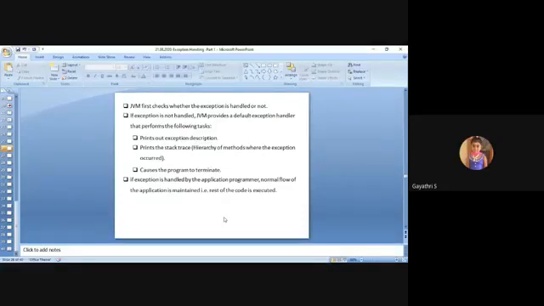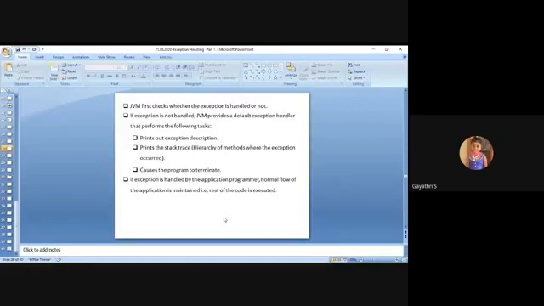If the exception is not handled, the JVM provides a default exception handler that prints out the exception description, java.lang.ArithmeticException divided by zero, in the form of a stack trace, and it causes the program to terminate. This is the default exception handler mechanism done by the JVM.